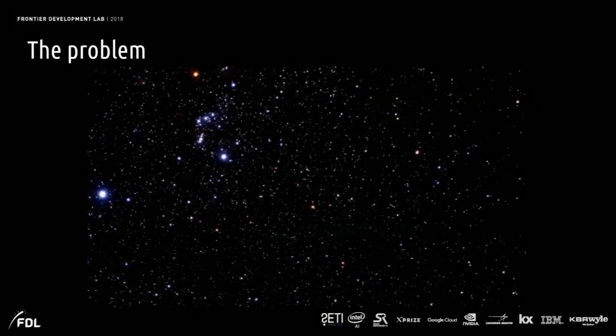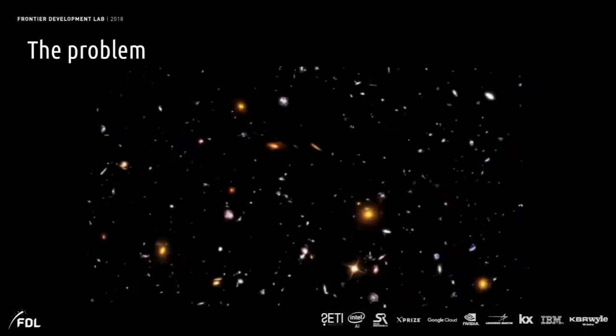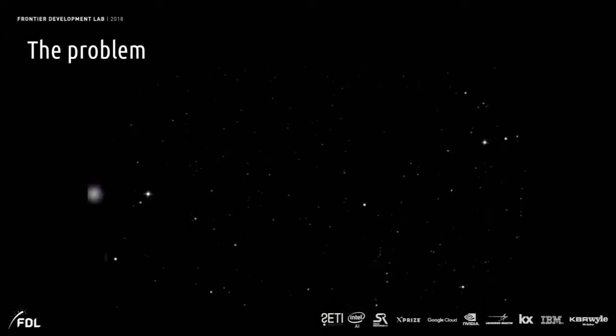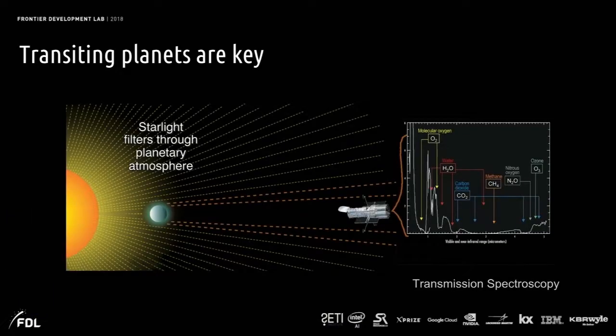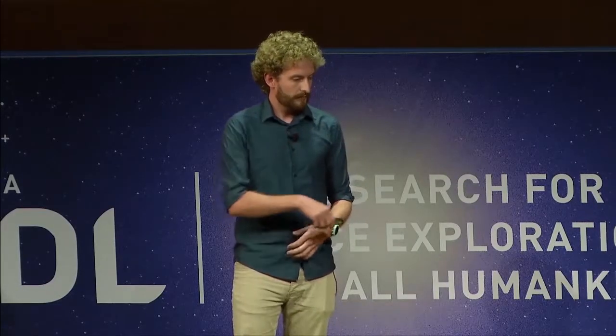So when we think about exoplanets, they're such faint objects and so far away that it's like trying to search for a firefly next to a spotlight that's in LA from here. So this is a problem that we can't fix directly. We have to look indirectly for these planets, or for most of them anyway. And the most successful method for doing that is to look for the transits of these planets.